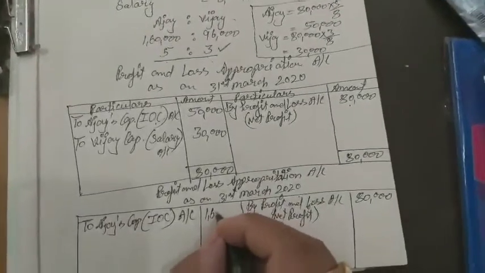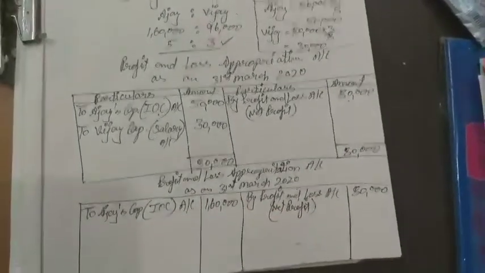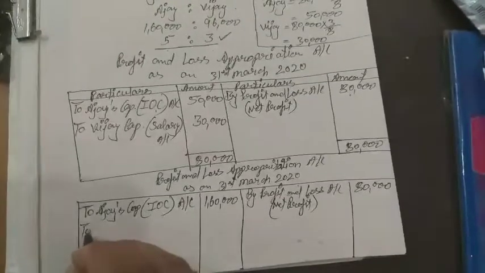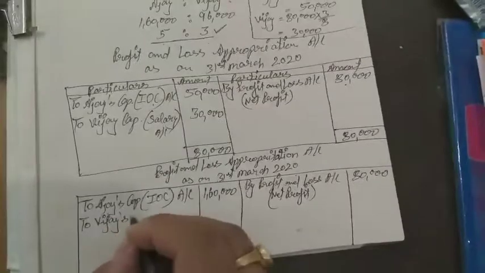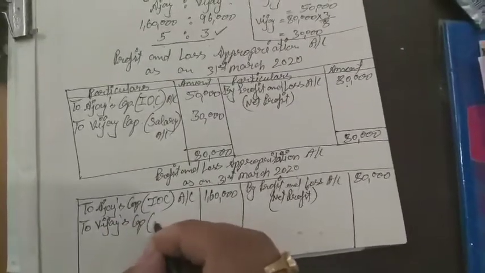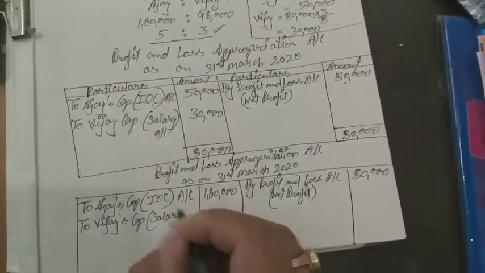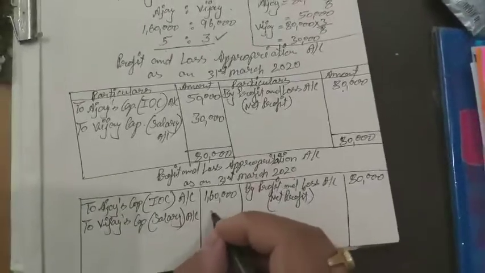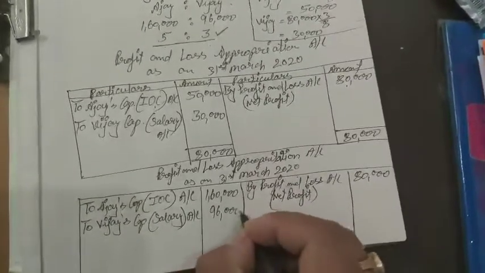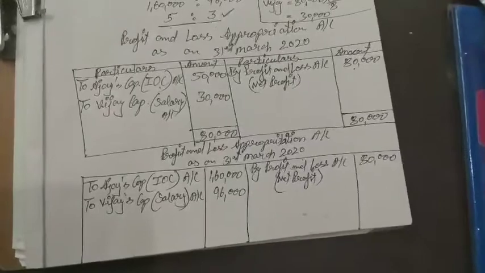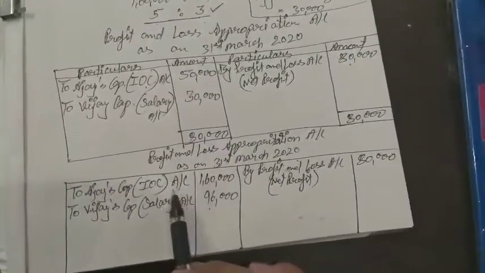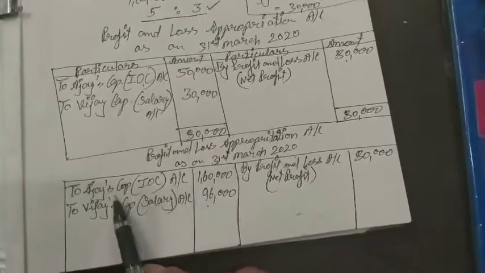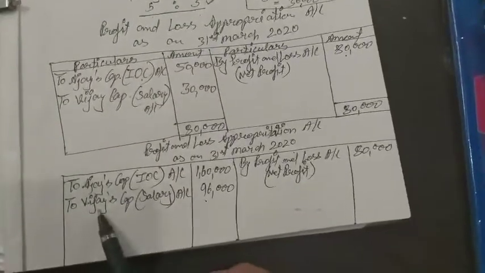1,60,000. 1,60,000 interest he will get, and to Vijay's capital, this is salary for Vijay, 96,000. Is it clear? 1,60,000 and 96,000. It is the interest on capital to Ajay, and it is a salary for Vijay.